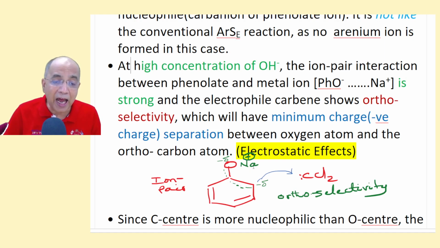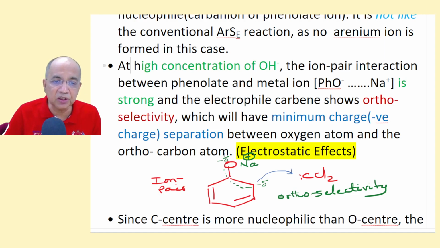To have a strong attraction between the negative ion and positive ion, the negative ion should not go far away from the site from which it is created. It is created at O by the loss of proton by the base. So it should not go far away, because Na plus is not going anywhere. It is here with oxygen. So at the most it will go to the ortho position.